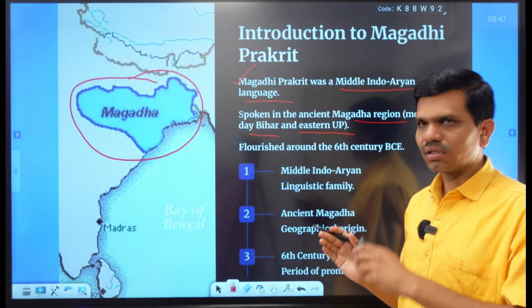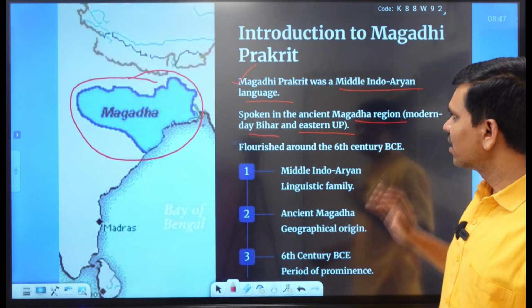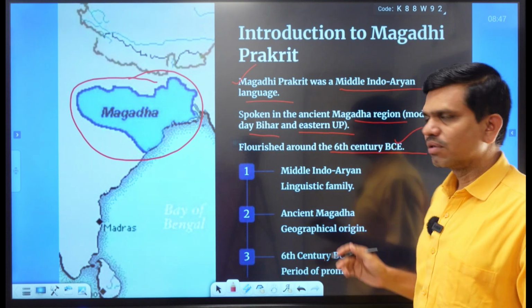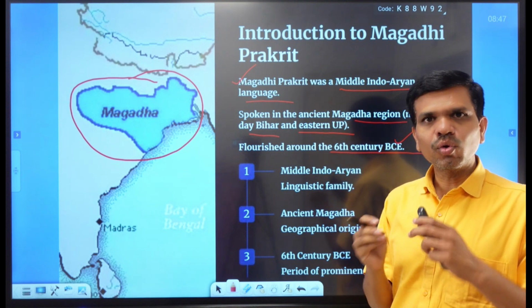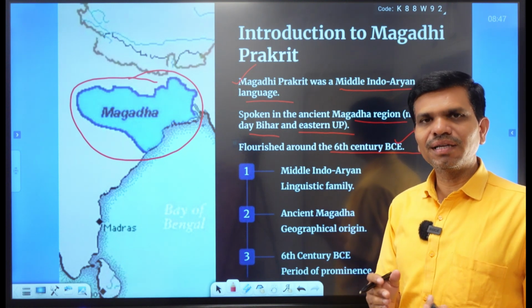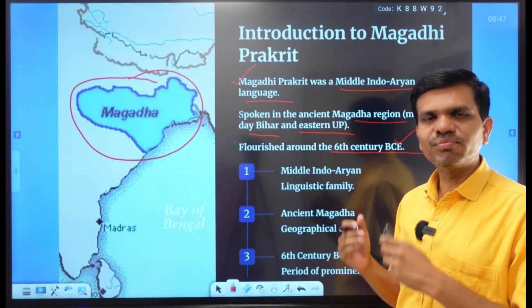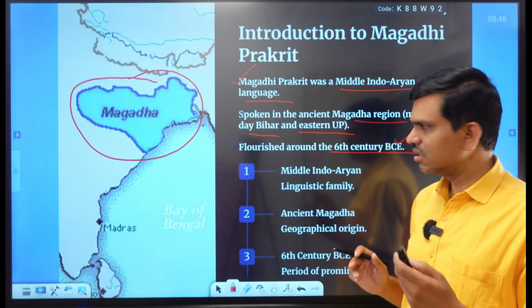This area is called Magadha. Now it flourished around the 6th century before Common Era. So the 6th century is the origin, or the use of Magadhi started from the 6th century before Common Era, meaning BC.